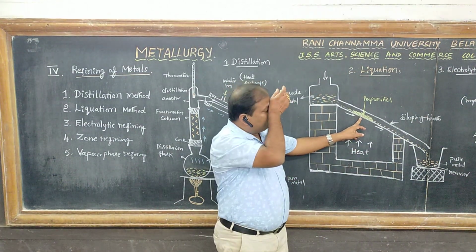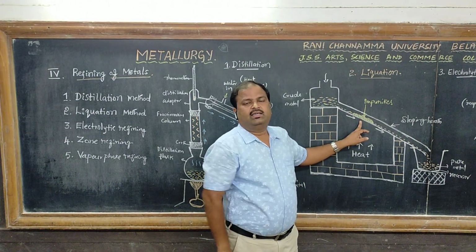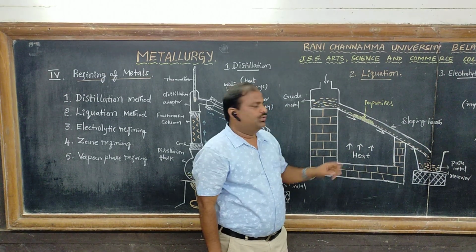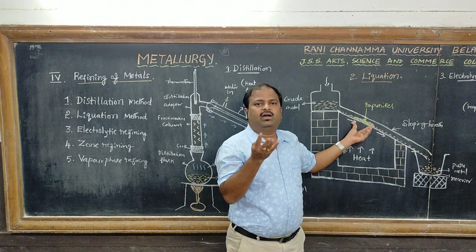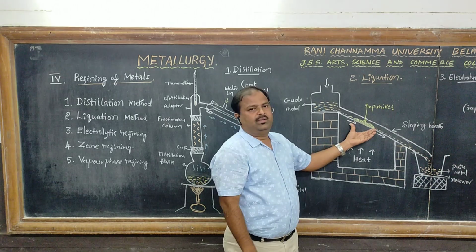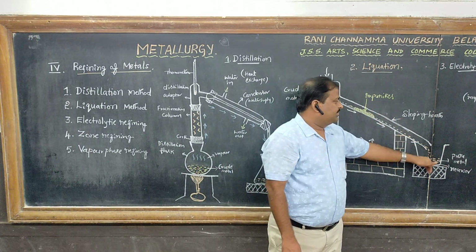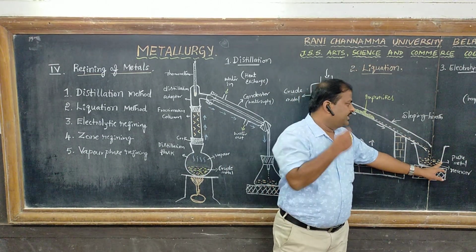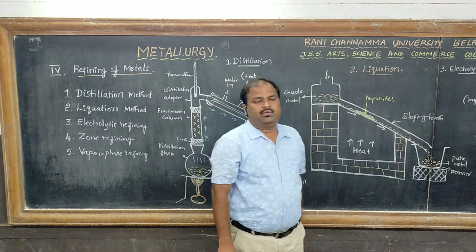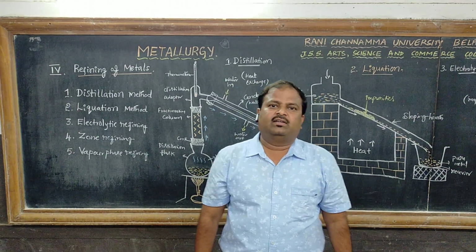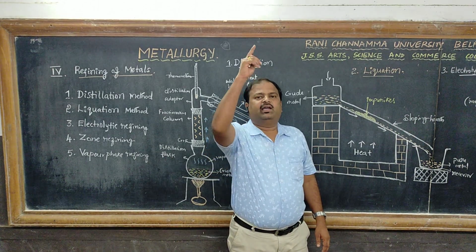When heated, because of the low melting point, the metals easily melt into liquid, leaving behind the impurities, because the impurities have a high melting point. They remain here only. The low melting point metal melts and moves to the receiver, where we get a pure metal from the crude metal. This is liquation: the process is based on the difference in melting point. Metals have a low melting point and impurities have a high melting point.